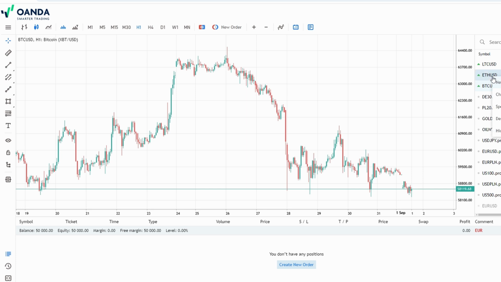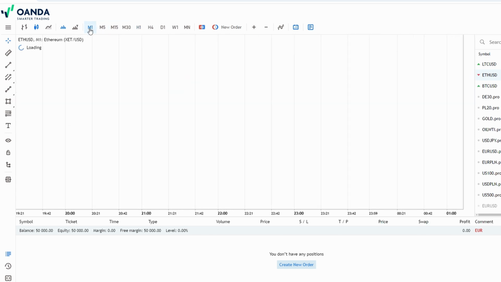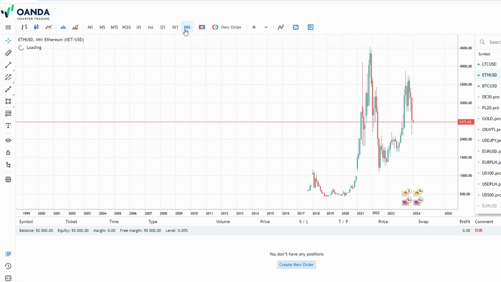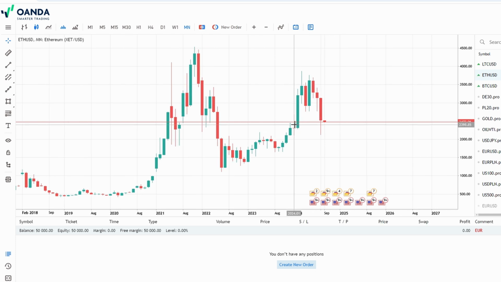Another great feature is the ability to customize your chart time frames. Whether you're a day trader who needs minute-by-minute updates or a long-term investor looking at monthly trends, you can adjust the time frame to suit your needs. You can even switch between different time frames on the fly, which is incredibly useful when you're trying to make quick decisions based on both short-term and long-term data.